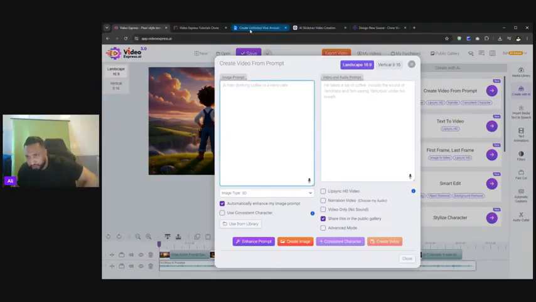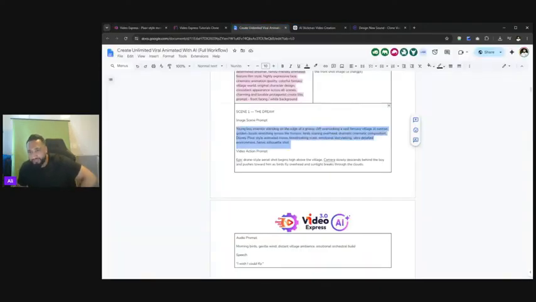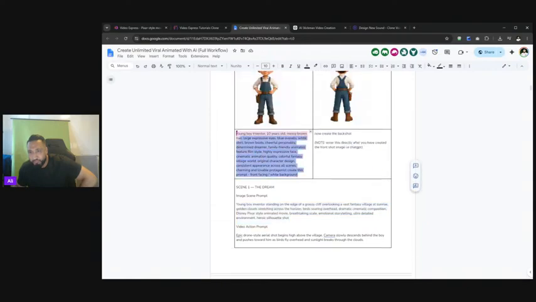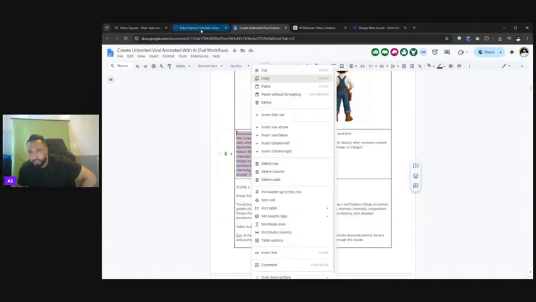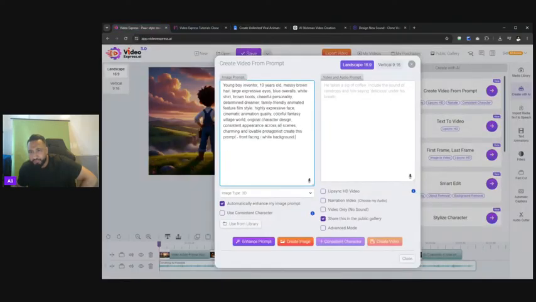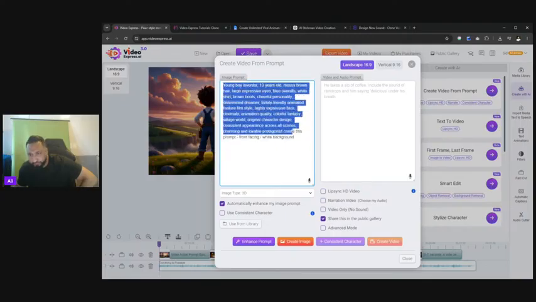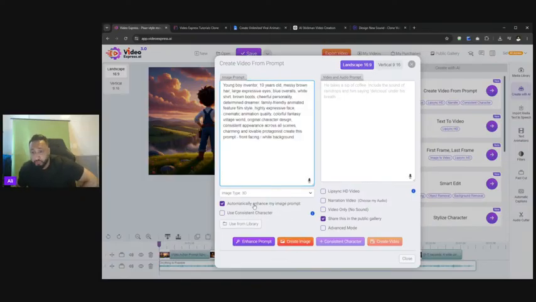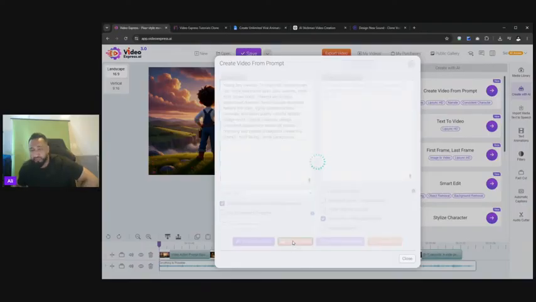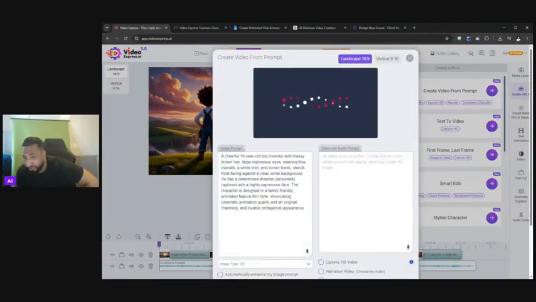You can use ChatGPT to do this, or alternatively, simply take your prompt, copy it, come across here, and paste it. Now you have your prompt here. ChatGPT will give you this, and VideoExpress you can test out as well. You have the ability to enhance the image prompt or use it as is. There's nothing stopping you from using both and seeing which version you like. Remember, you can create as many images as you like.